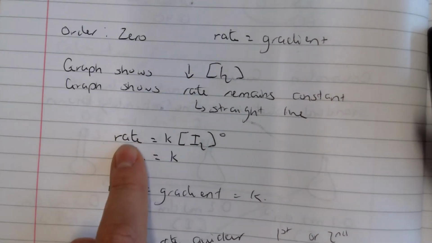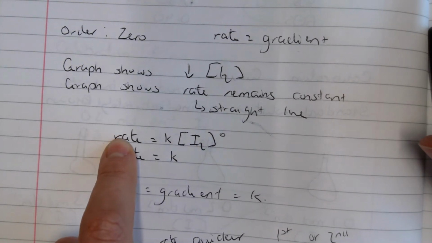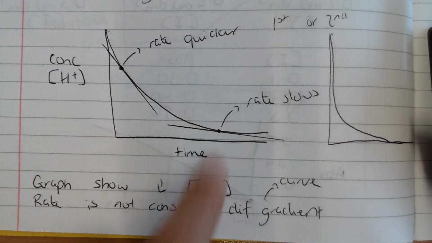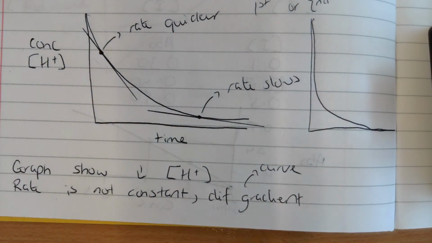Now, with our zero order reaction, this was very straightforward. We used our rate equation, and we saw that when we simplified our equation, whatever you got for the rate was equal to K, all right? That's not going to work here. The rate is different at different points, and K can't change. So I can't just have rate equals K like I did for a zero order reaction. So you've got two ways that you can calculate K. One, I would say, is easier than the other.